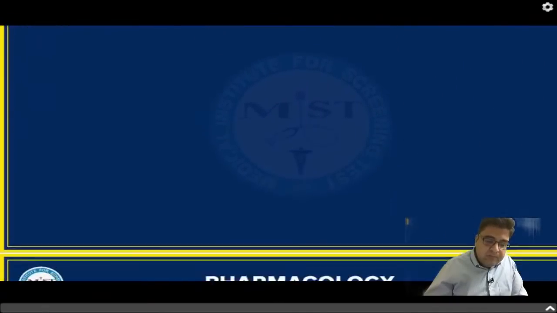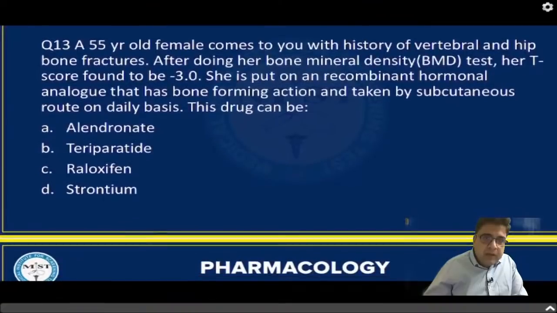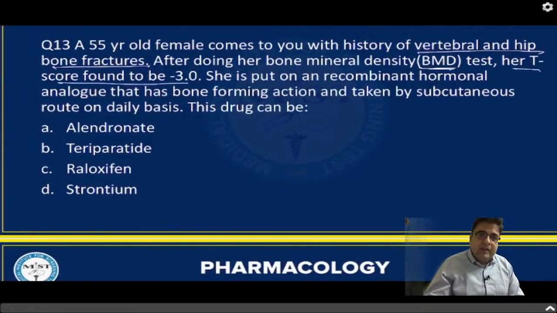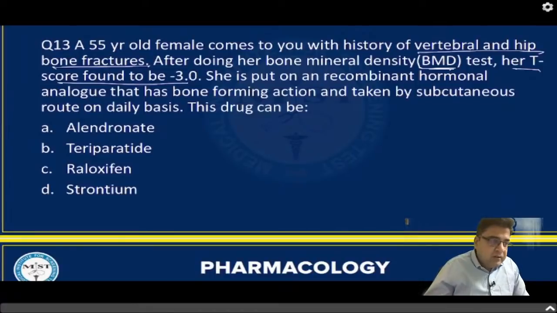Next is question number 13. A 55-year-old female comes to you with a history of vertebral and hip fracture. When you have done the BMD, bone mineral density test, her T-score is minus 3.0. So it's a severe osteoporosis. She is suffering from severe post-menopausal osteoporosis, right?